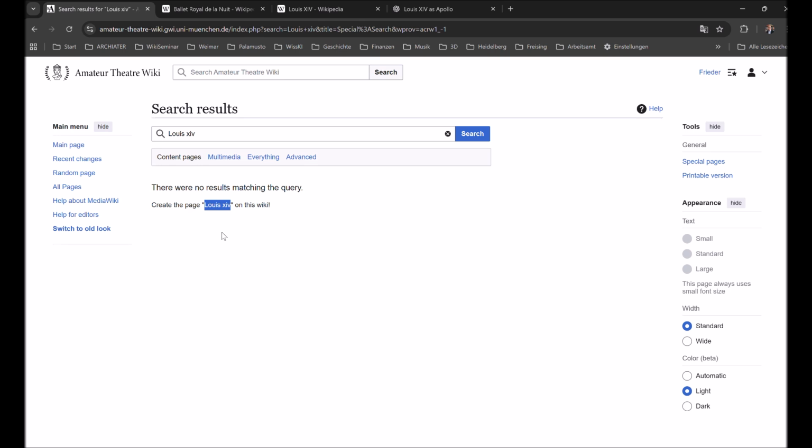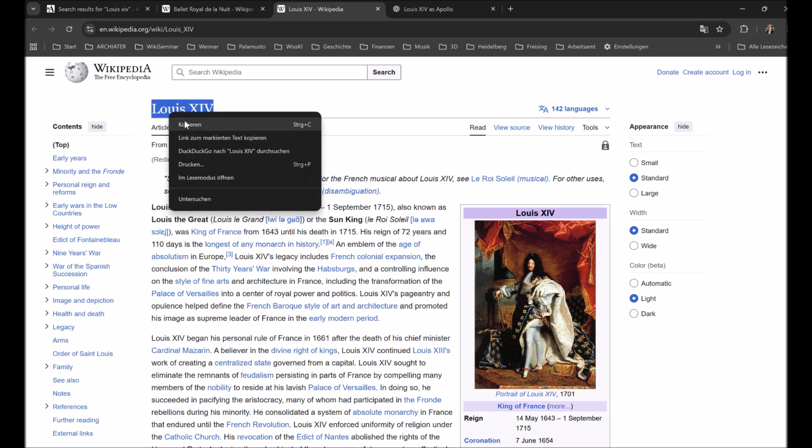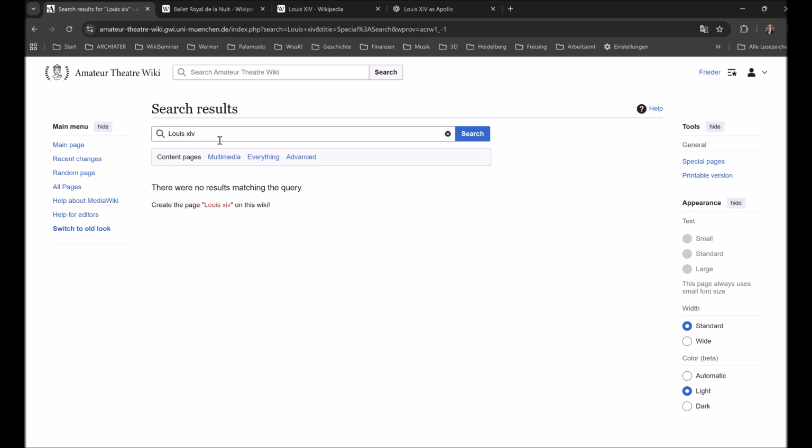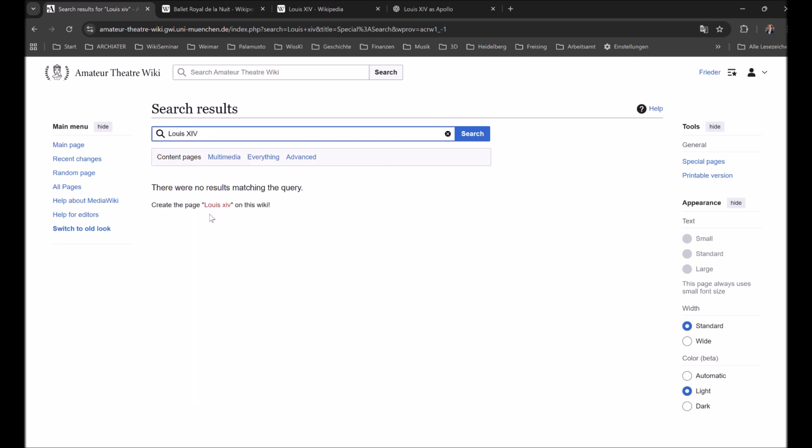Therefore, I have a look at the way the subject is described, or the title the subject has in the English Wikipedia, and then copy and paste the way it is written, and look for that writing with a search in the Amateur Theatre Wiki.